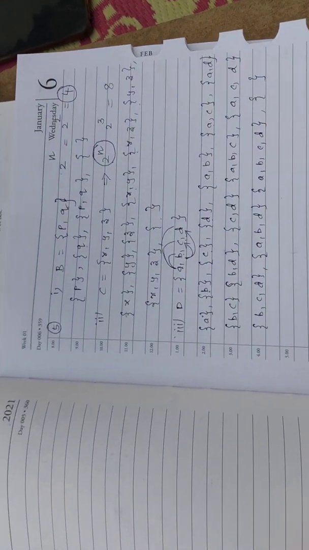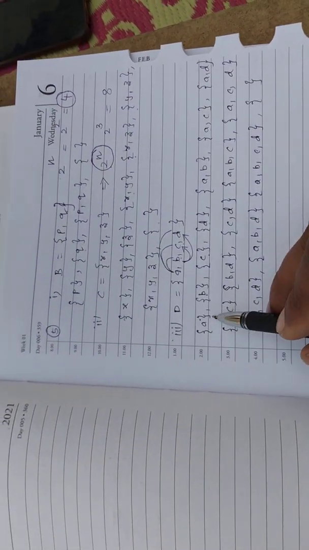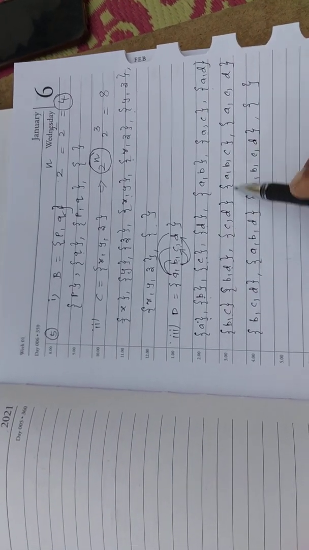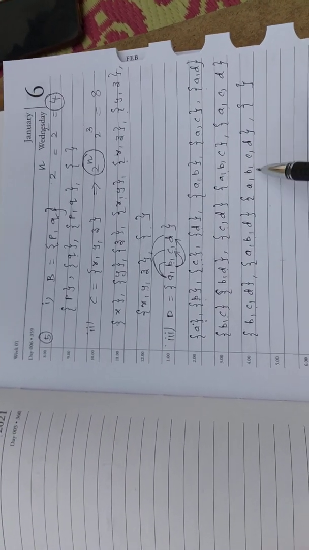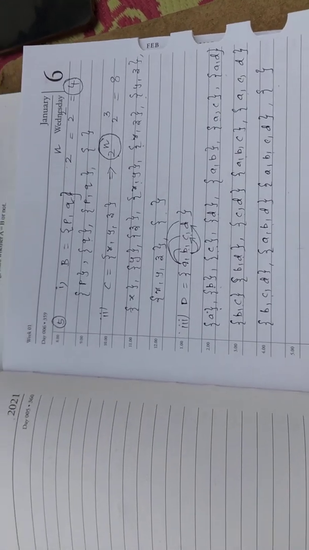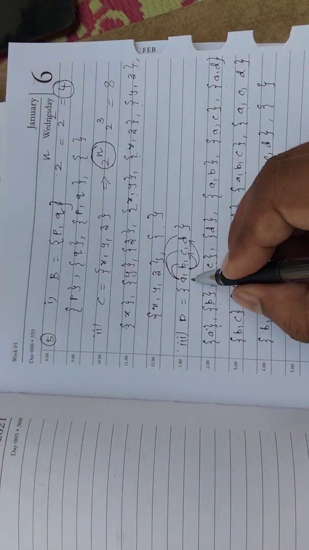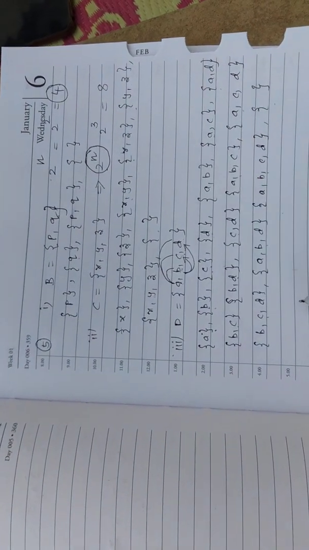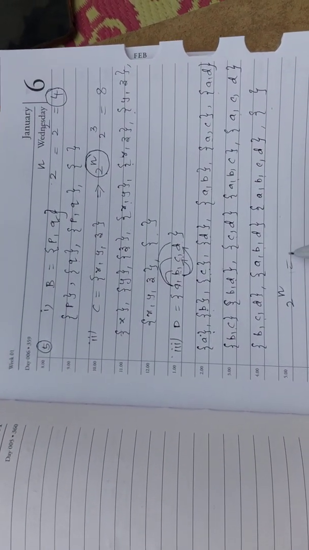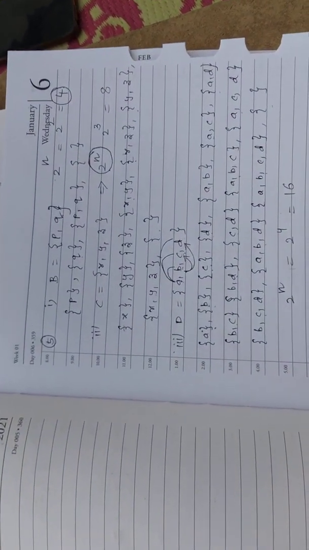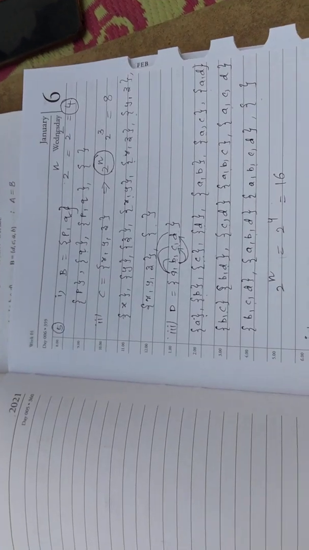Let me count how many there are: 1, 2, 3, up to 16. Yes, the total is 16, because we have 4 elements. The formula is 2 to the power n, so 2 to the power 4 equals 16. So the total number of subsets is 16.